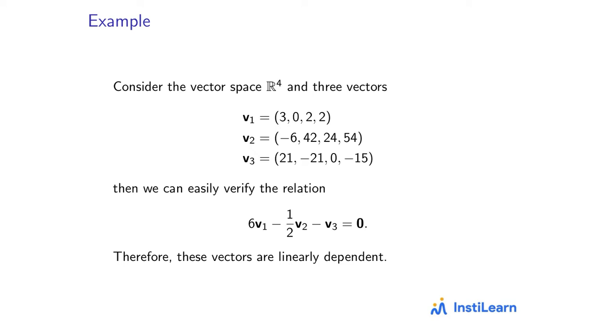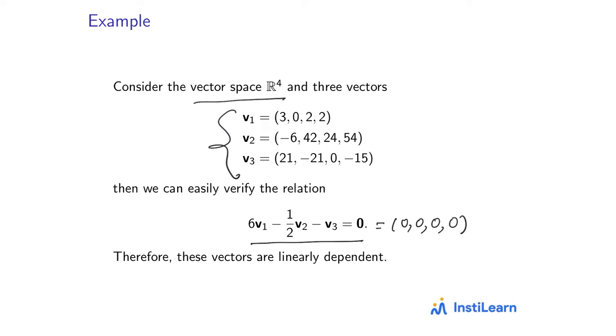Let's see another example. This time we are in the vector space R4 and we are considering these three vectors v1, v2 and v3 in R4. Now we can see that 6 times v1 minus half times v2 minus v3 will be the zero vector, that is 0, 0, 0, 0.